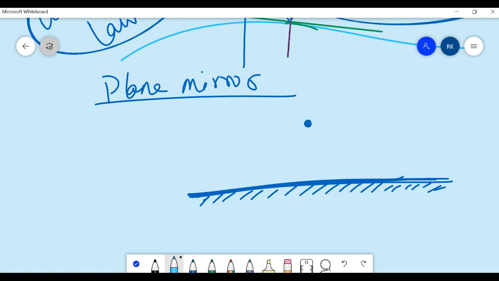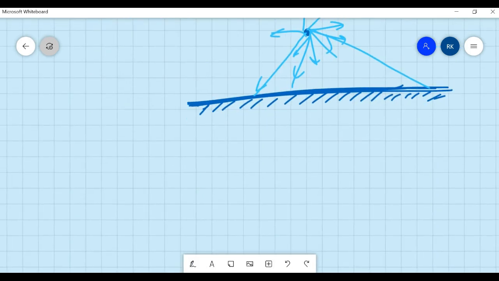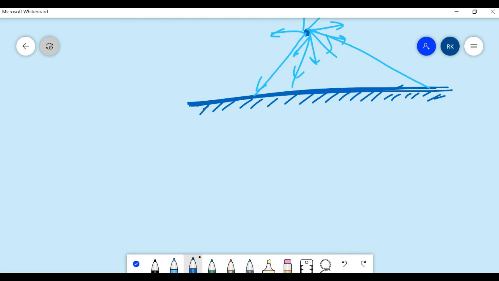So light rays will be coming out. An infinite number of light rays will be coming off. Okay. Now we'll consider two light rays. So I have taken two light rays, one is this one and the other is this one. Now after striking the plane mirror, what will happen? After striking the plane mirror, it will bounce back.